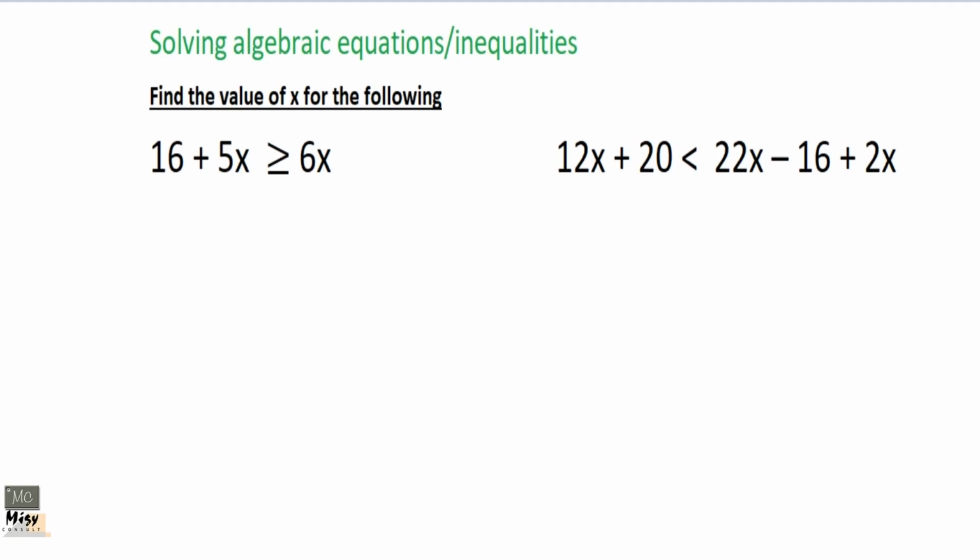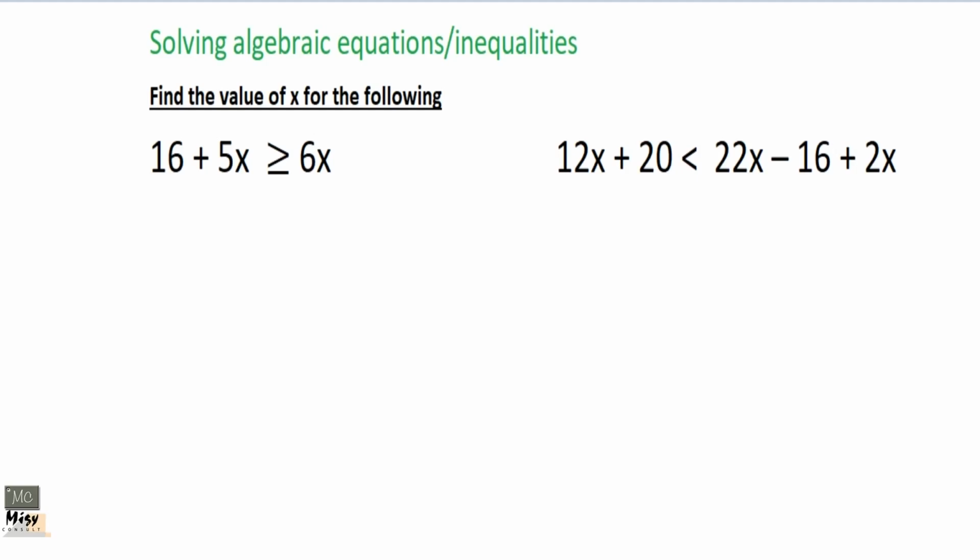So you don't need to waste any time. Do the same thing as if you are working an equation. Check expressions on the left hand side and expressions on the right hand side. Simplify them as we worked on simplifying expressions. Follow the same method, and after you've simplified them and nothing can be done, you can continue moving what you need to move. Here it is simplified. 16 plus 5x is simplified. That's the left hand side. On the right hand side we have only 6x, so you don't have anything to worry about.